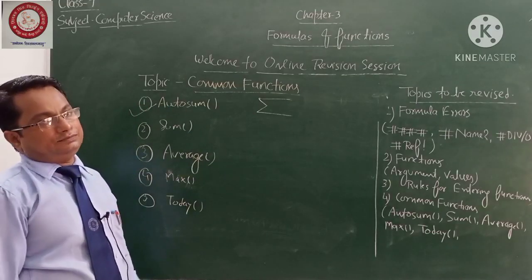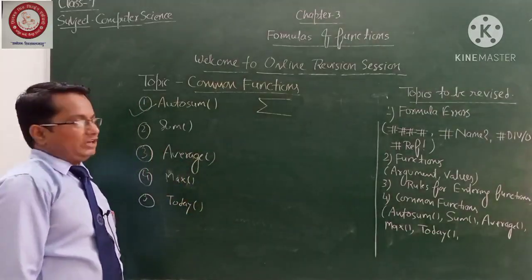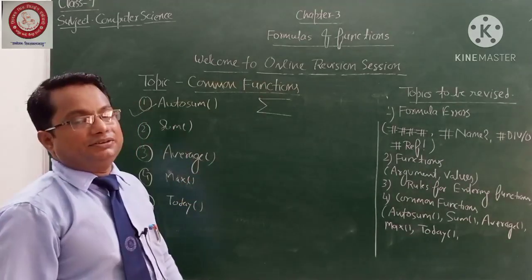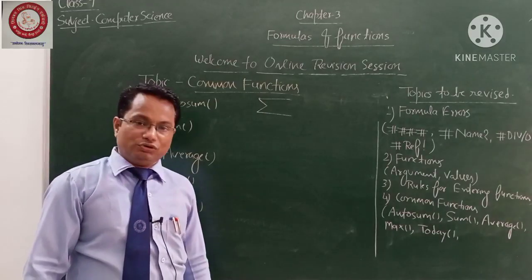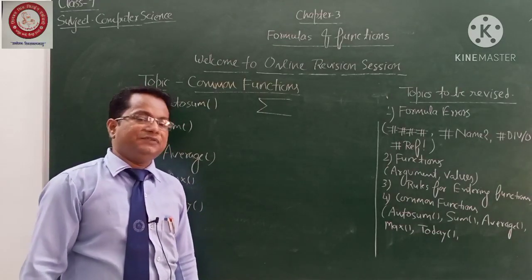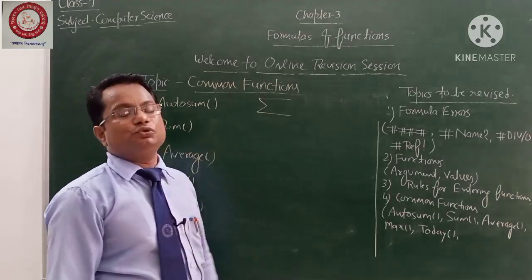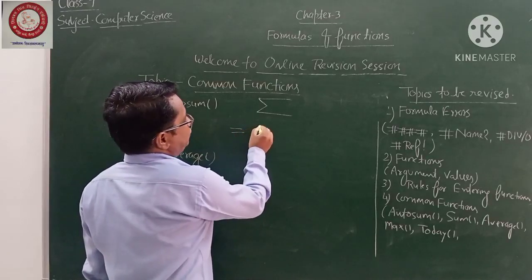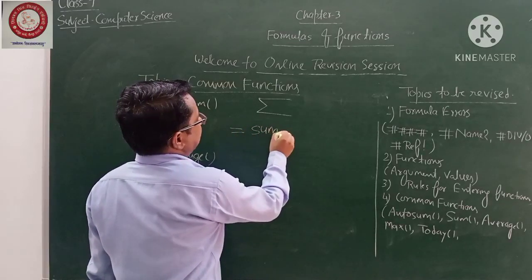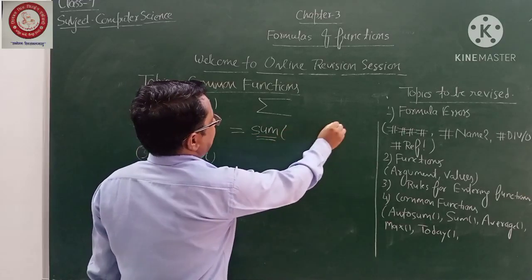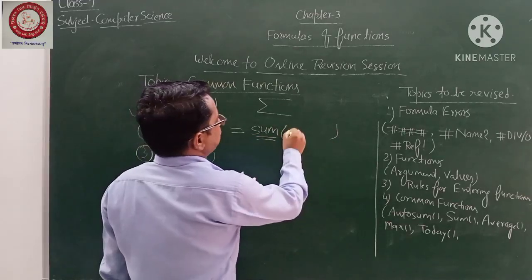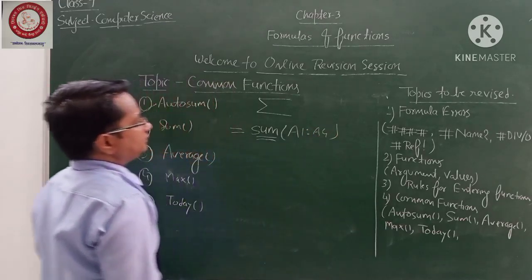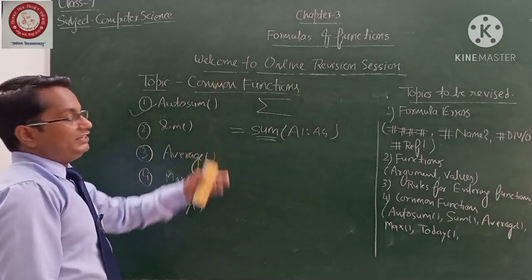Let me come to the sum. That's the most important for you. I have already explained this kind of function a few minutes back, so I think no need to repeat one more time. But if you insist, I can give you one more time. Sum is used for the addition of numbers, and for using this you write equal to sign, then sum, which is predefined. Then you write the arguments here. Suppose I have written A1 comma A4 like this. So this I have already told you.